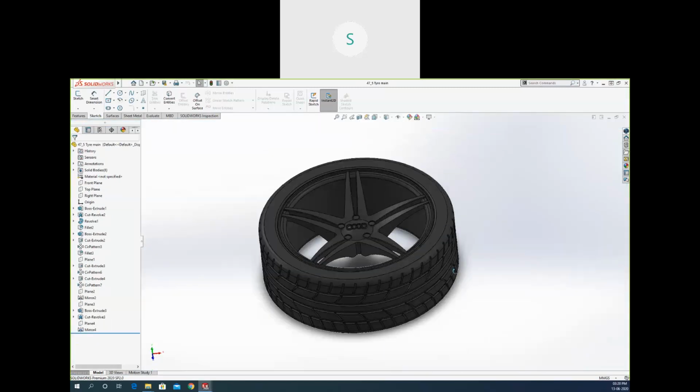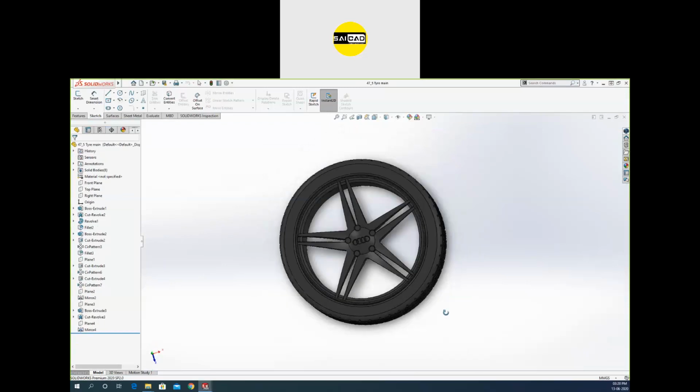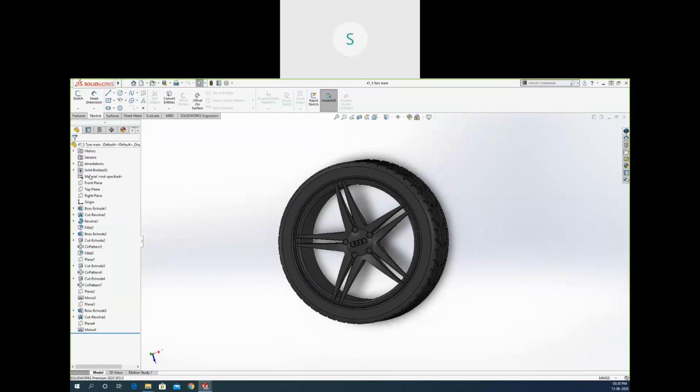So you can see this is the product I have created earlier. If you see here on the left side, this is the model tree, and all the features that I have used to create this are available right here.